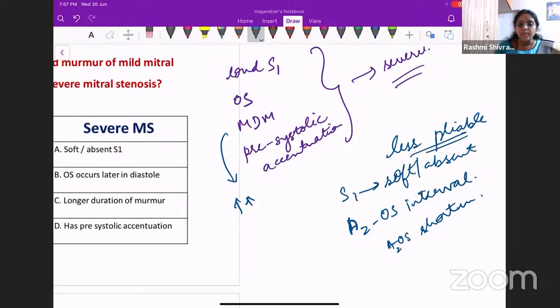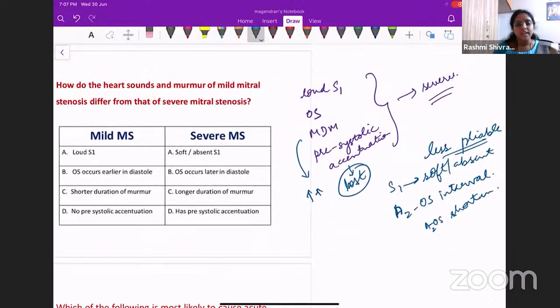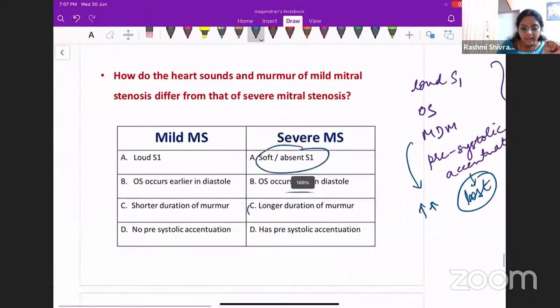And what about pre-systolic accentuation? Pre-systolic accentuation will be lost. So when the patient develops more severe MS, S1 will become absent, the A2OS interval will actually shorten, and the duration of the murmur will actually increase. And the patient will not have pre-systolic accentuation. So this is what we are trying to find out.